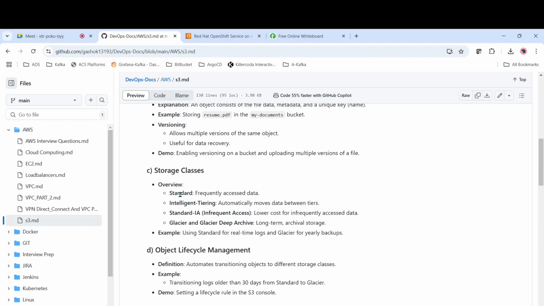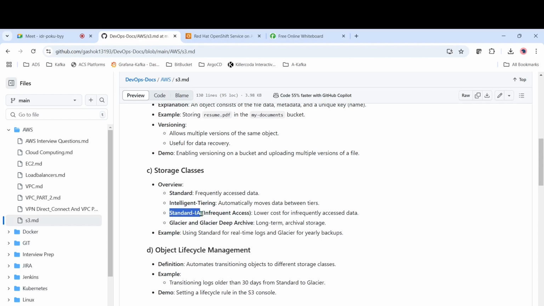So it is a bit costly, whereas we have something called Intelligent-Tiering, okay. What it does is, for example you have kept a file in Standard, and after a certain duration, in case you are not using it, it has to be moved to the next level where it should cost less. Then you can go to Intelligent-Tiering, okay. And in case you're not accessing it frequently, and it is accessed only once in 30 days or something, then you can move to Standard Infrequent Access.